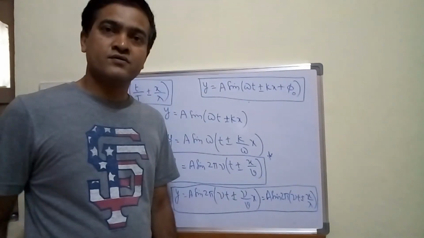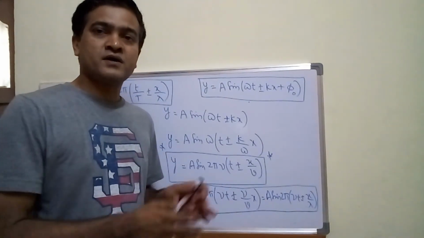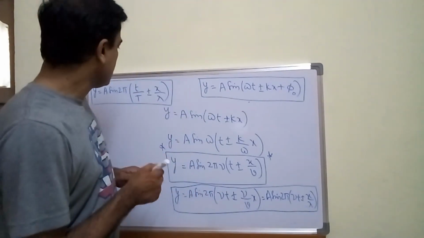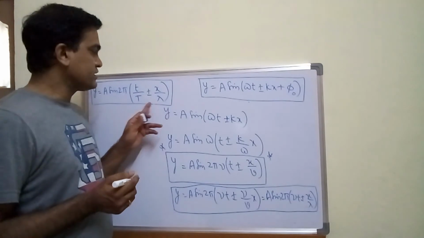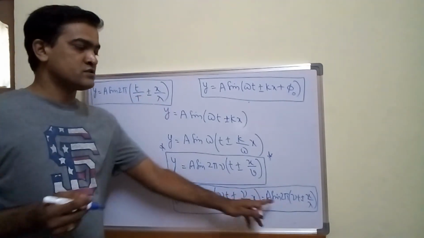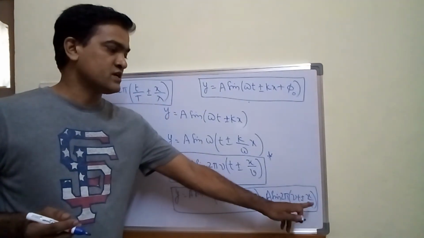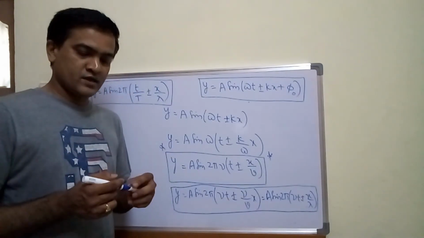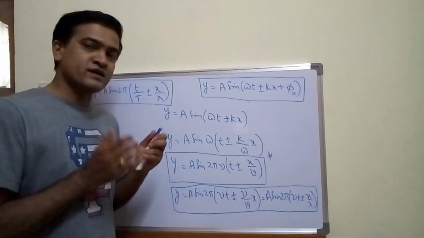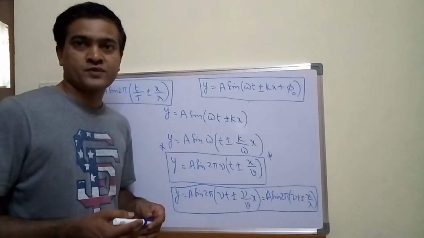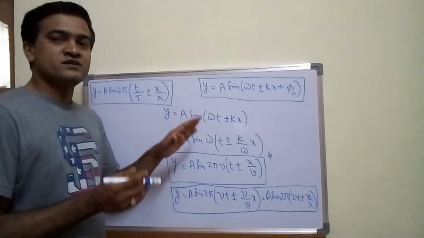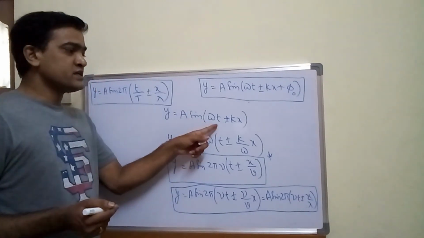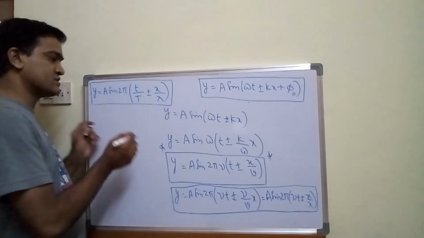Let me finish off this part and then let me start a new session. Here you have one more formula in terms of time period and wavelength. Here this formula is in terms of frequency and wavelength. By looking at the equation you should get an idea of which form it is. All these are different forms of plane progressive wave, and from this equation if I take k as common, what do I get? Let's see.